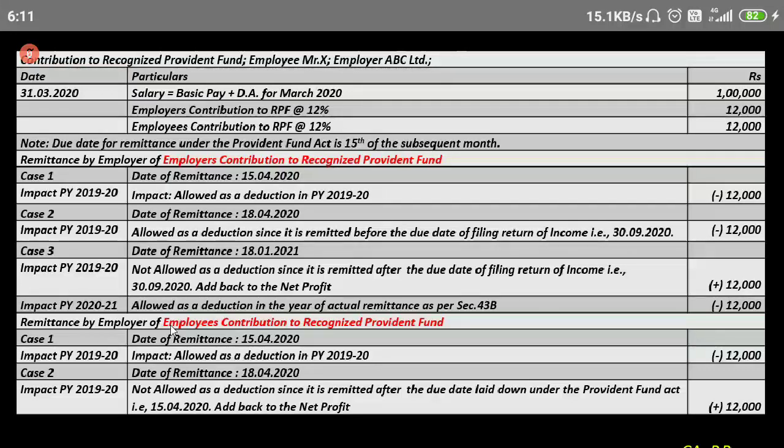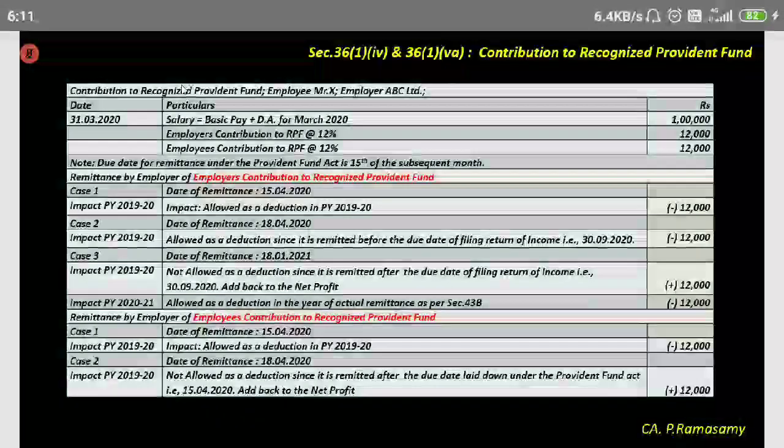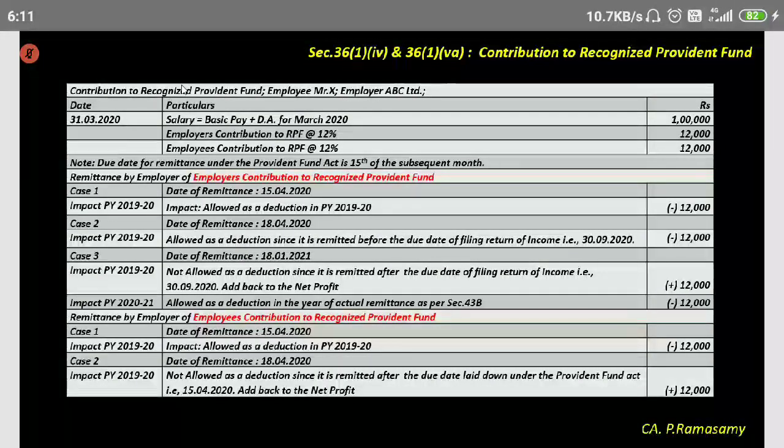Then we have employee contribution for the same dates. If it is paid by 15th of April, it will be allowed as a deduction. If it is paid by 18th of April, not allowed as a deduction since it is paid beyond the due date under the PF Act. Any doubt in this example that you've got? If you have any doubt, please ask. I'm trying to differentiate between employer's contribution being allowed as a deduction and employee's contribution being allowed as a deduction.